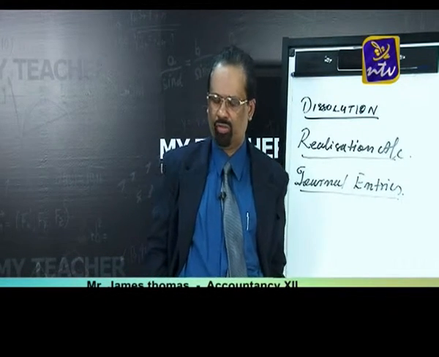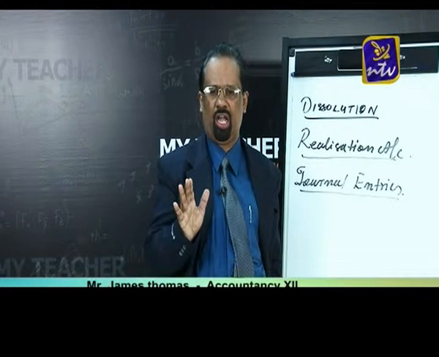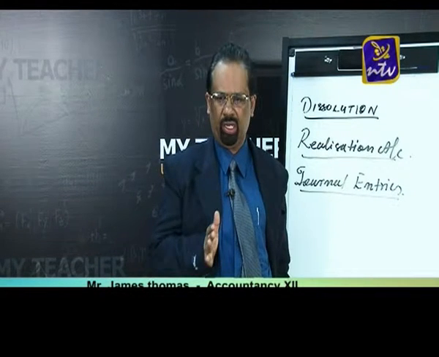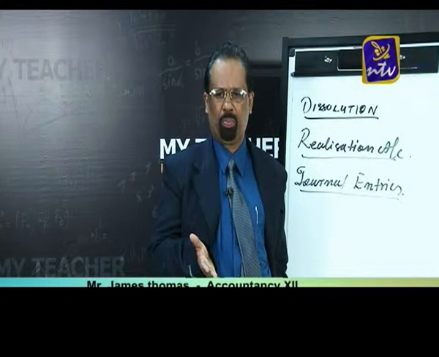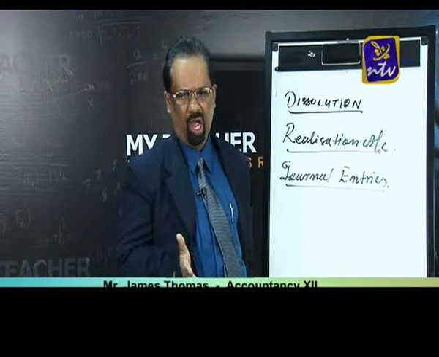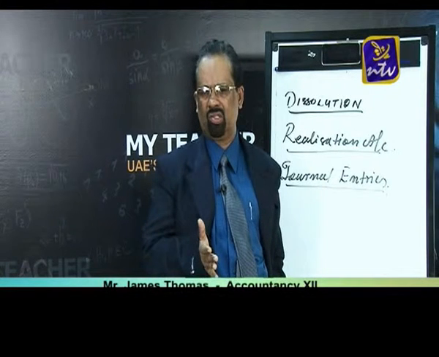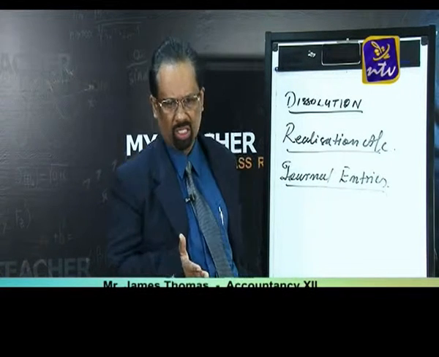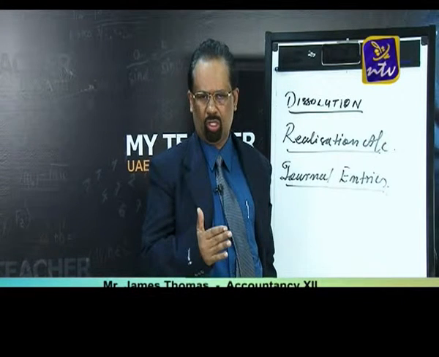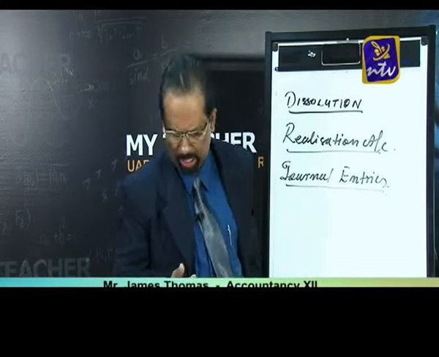Last year also the board asked one, two, three questions from this chapter, and this year also we are expecting a lot of questions from it. That's why I am giving more importance to this chapter. Afterwards, one by one, we can see admission of partners, retirement of partners, death of a partner, and the fundamentals of partnership. In the second term we give importance to company accounts, issue of shares and issue of debentures, and the second part, financial analysis: the specimen of balance sheet, comparative income statement, accounting ratios and cash flow statement. That is our schedule.